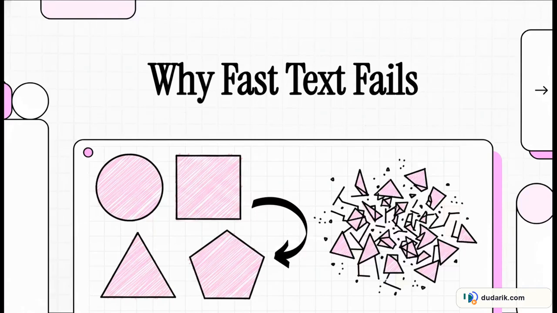All right, let's jump straight into this explainer. We are looking at a really fascinating anomaly in AI today. You know how we can generate literally perfect images in just a handful of steps now? Well, ask the exact same math to generate text and it completely falls apart. It's wild. Welcome to the geometry of AI.